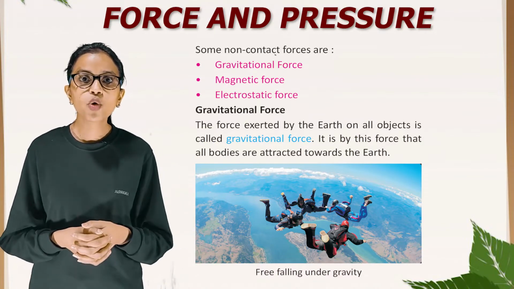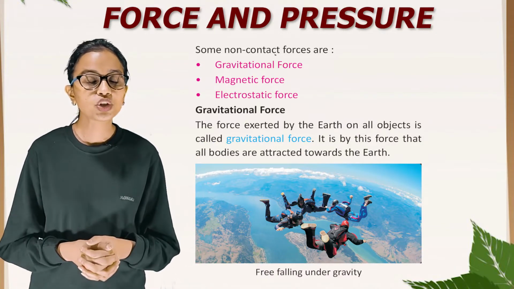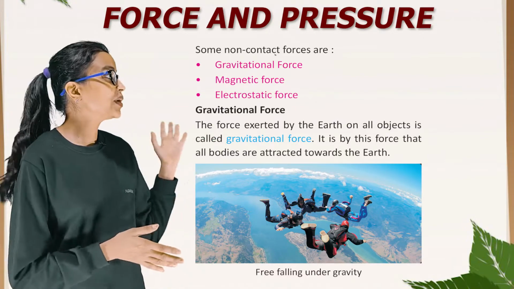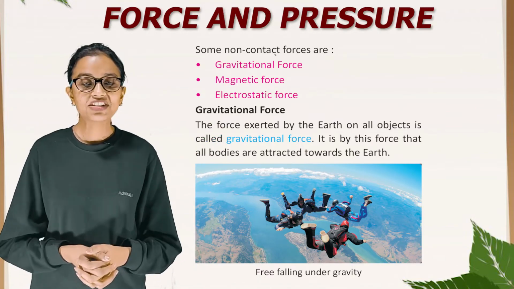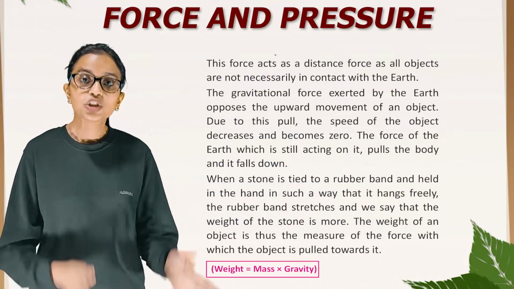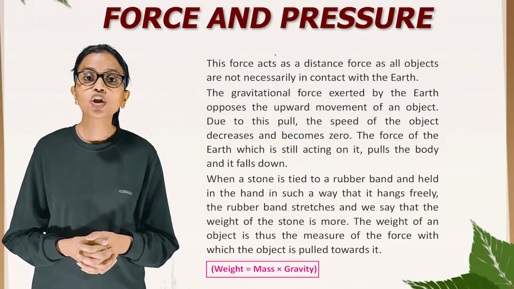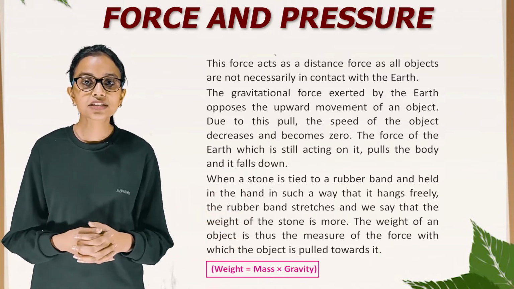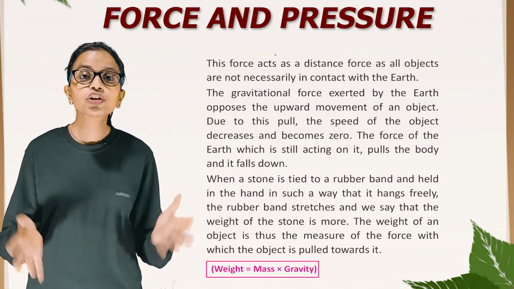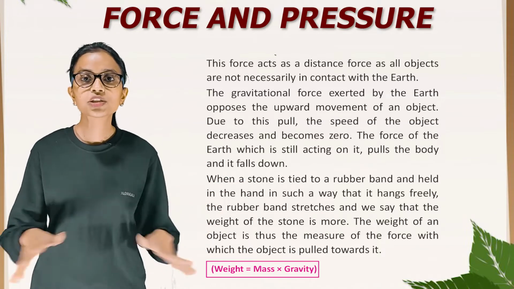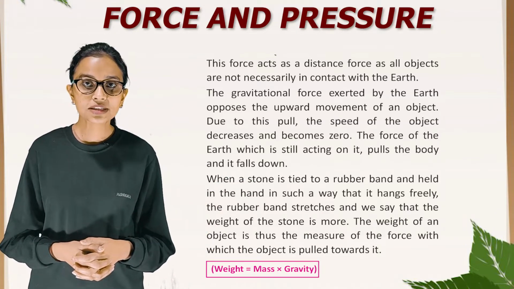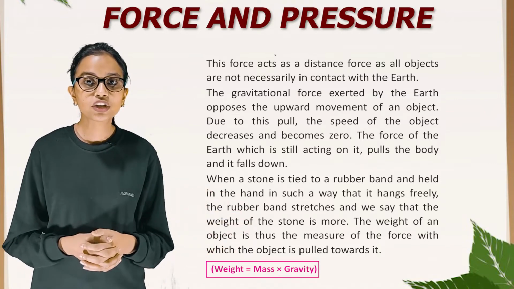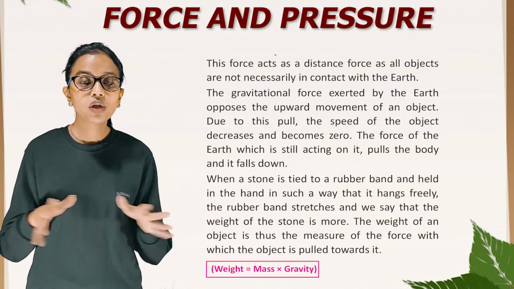It is by this force that all bodies are attracted towards the earth. So, this is the picture of free falling under gravity. This force acts as a distance force as all objects are not necessarily in contact with the earth. The gravitational force exerted by the earth opposes the upward movement of an object. Due to this, the speed of the object decreases and becomes zero. The force of the earth, which is still acting on it, pulls the body and it falls down.